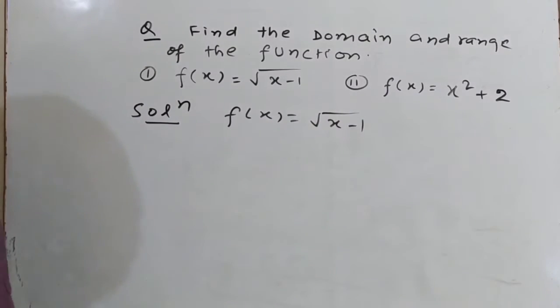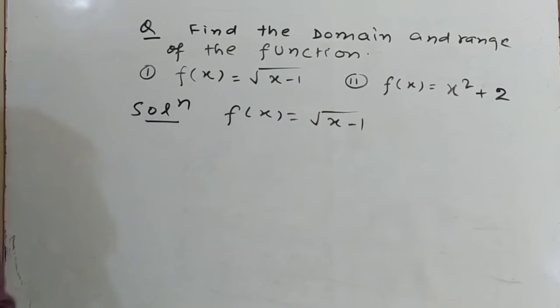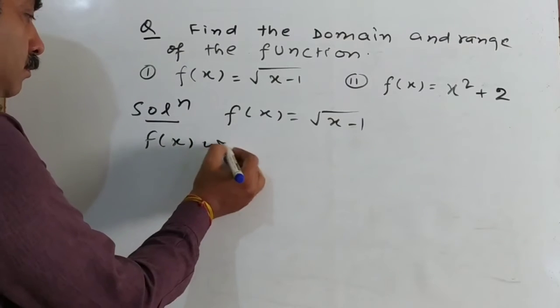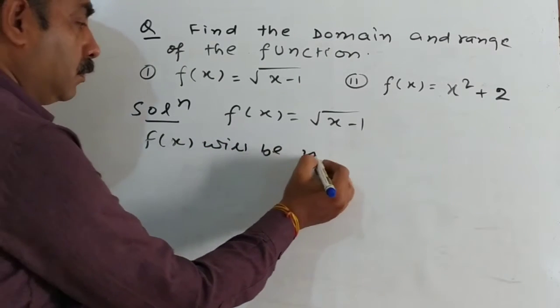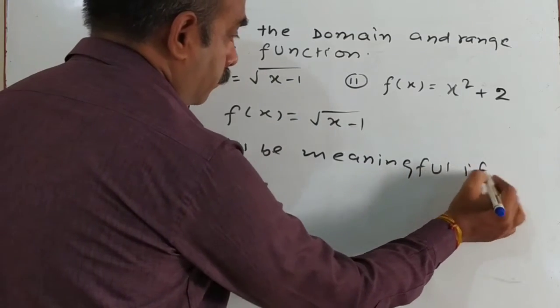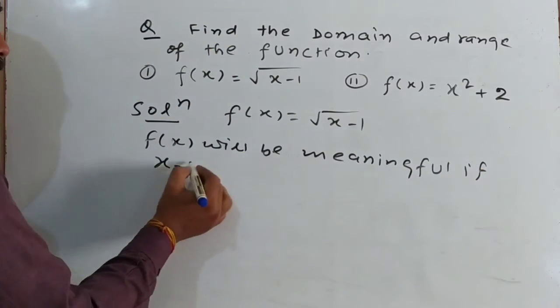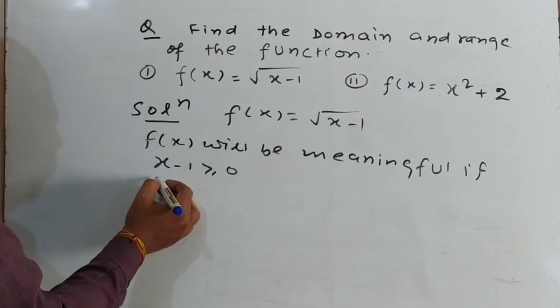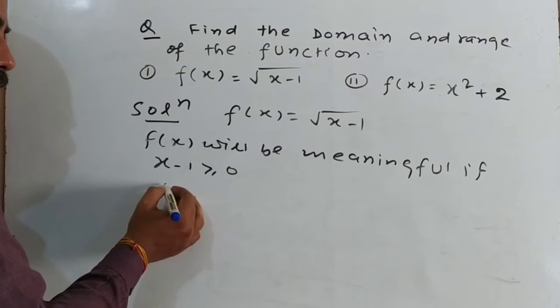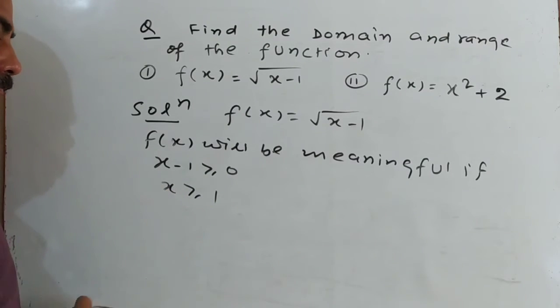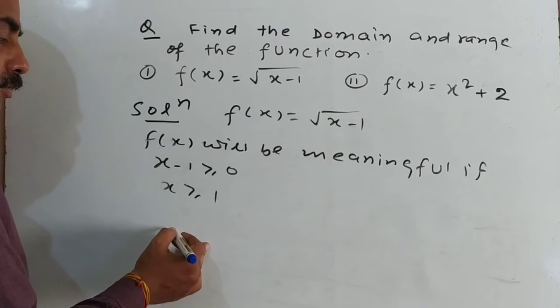Here the function is a square root function. f(x) will be meaningful if x minus 1 is greater than or equal to 0, then x is greater than or equal to 1.